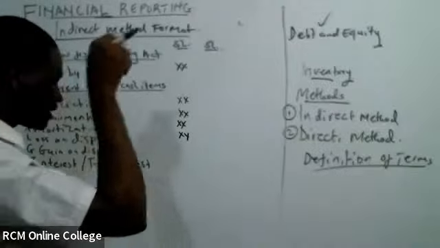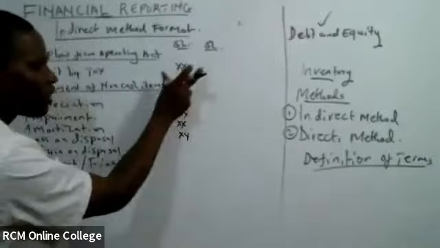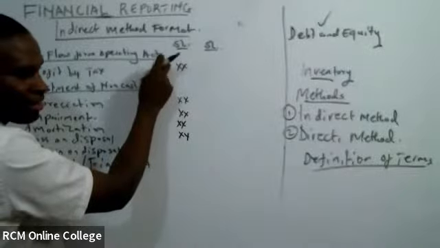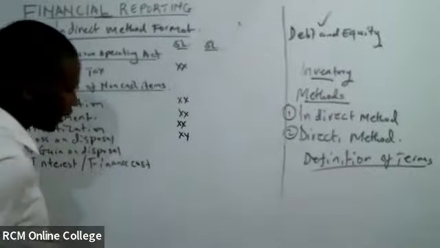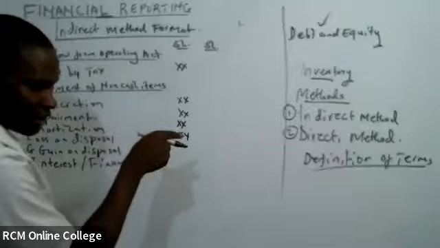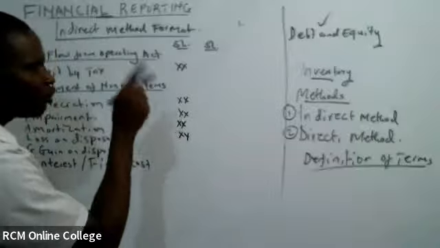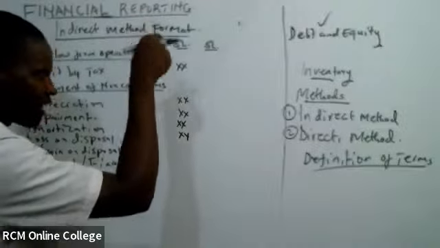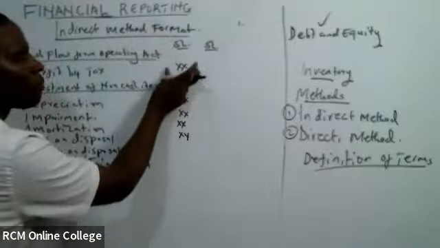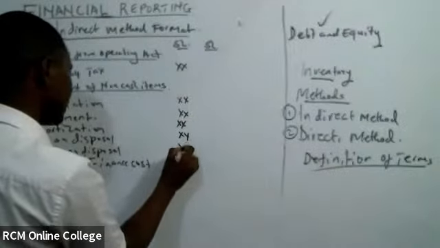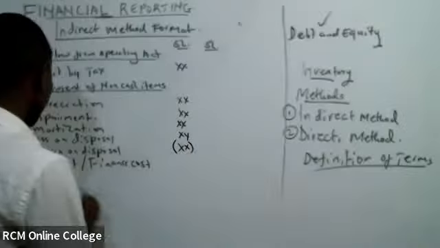In the income statement we less, but tukikuja hapa sasa we want to take this back to its normality. Tafadhali tena nataka ushike hiyo vizuri, right? Now, gain on disposal, am I going to add here or less? It usually increases my profit. It increases, therefore nataka kuitoa ili my profit ikuwe normal. Gain you less.